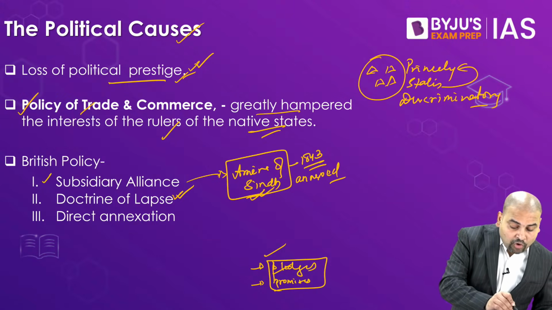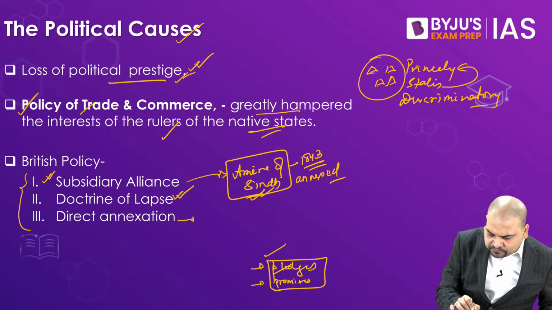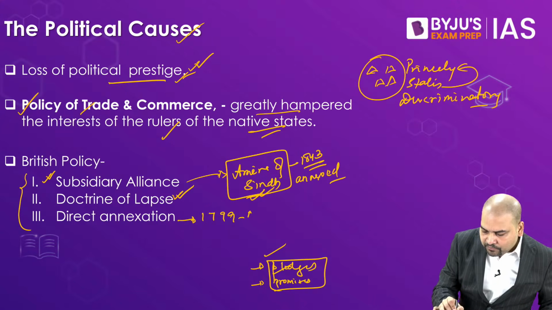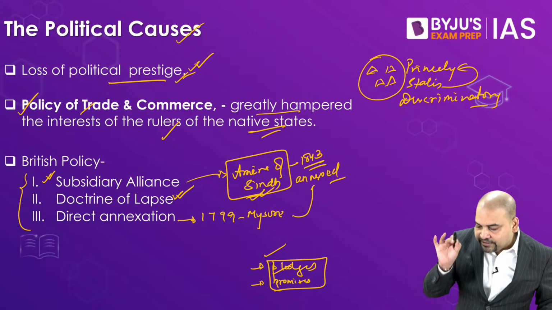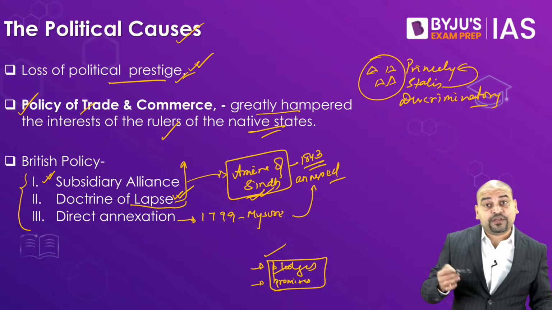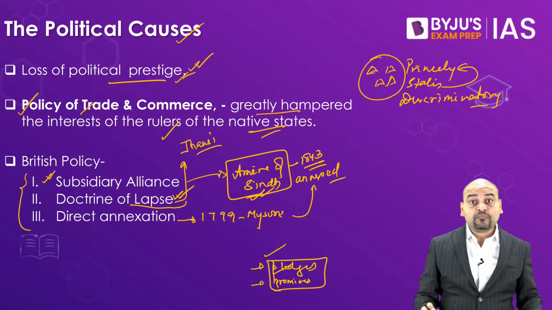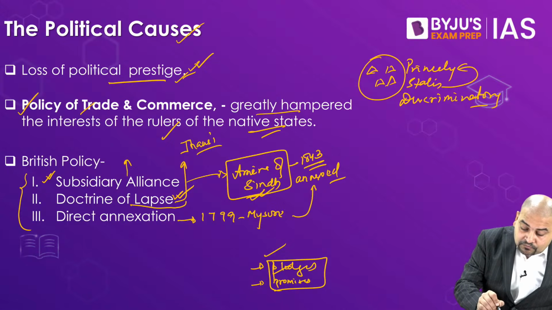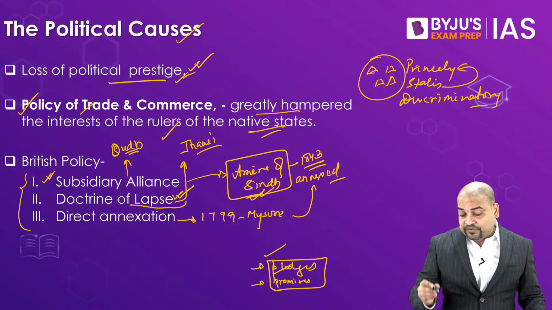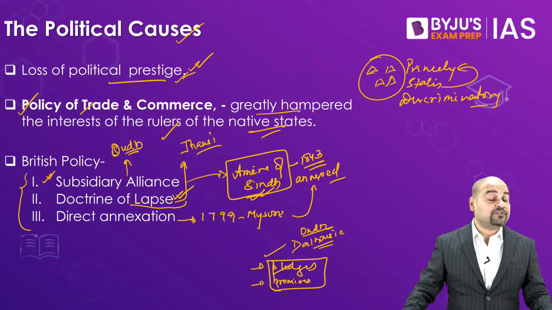Thirdly, all these policies, see, direct annexation, for example, in 1799, Mysore was annexed. Similarly, 1843, Sindh was annexed. Doctrine of lapse, in my previous lecture, we have already discussed. If you remember, Jhansi, one example. Similarly, subsidiary alliance, Awadh had signed it during the time of Wellesley. Later we saw Awadh was annexed during the times of Dalhousie under the charges of malgovernance, misadministration.